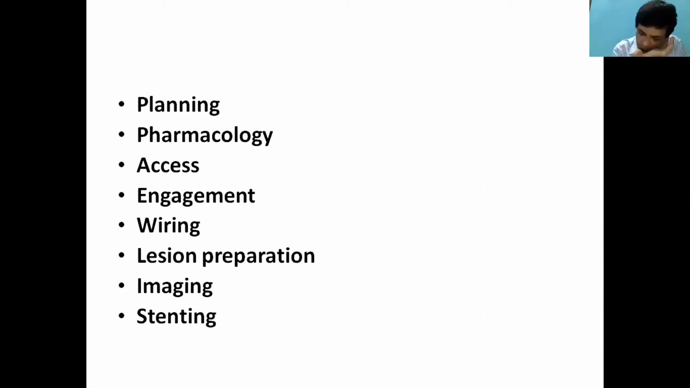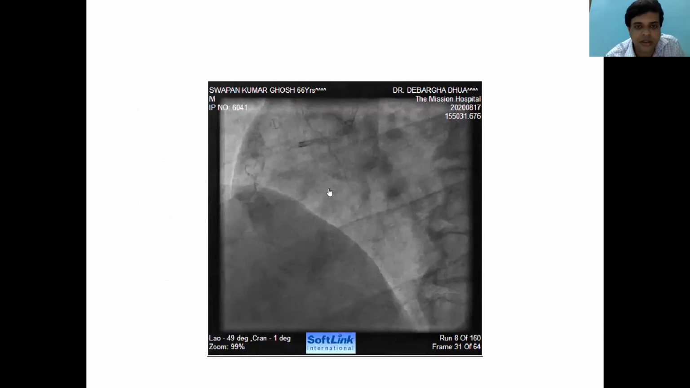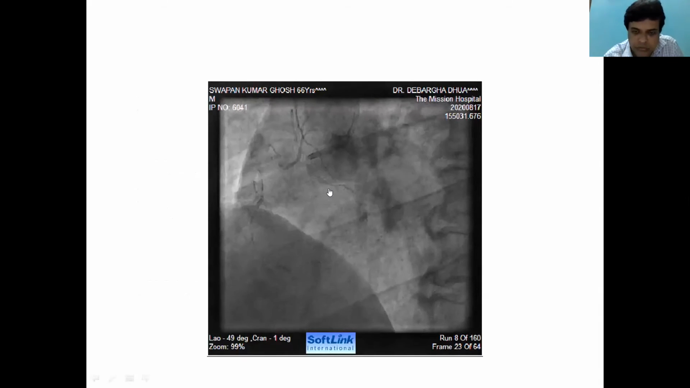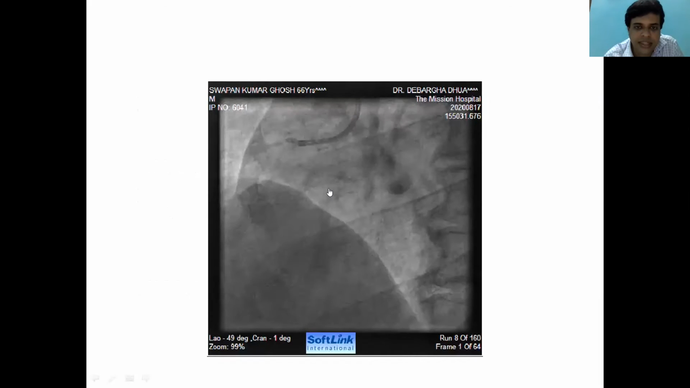In terms of pharmacology, he was loaded with aspirin and clopidogrel, and our access was from the radial route. Imaging is very helpful in these cases, but unfortunately we didn't have an imaging facility in our lab at that time. So I'll come to the CTO PCI of the RCA first. The RCA was engaged with a hockey stick guide catheter.